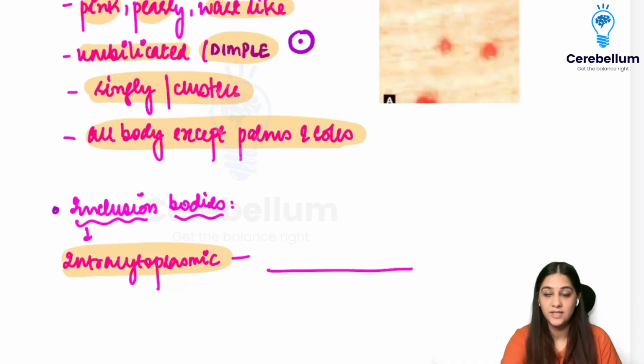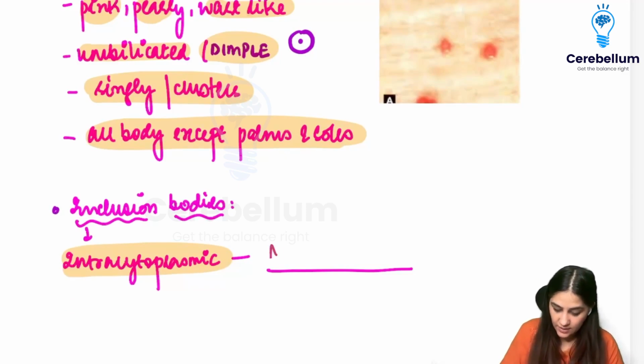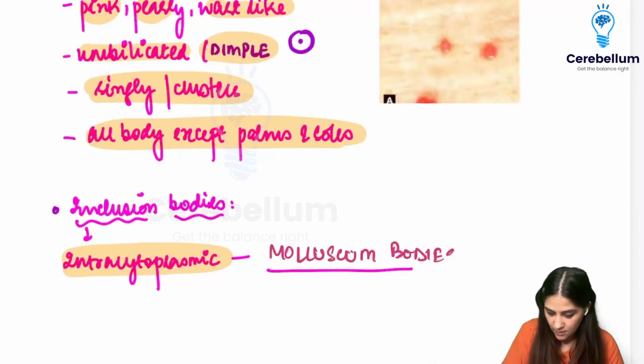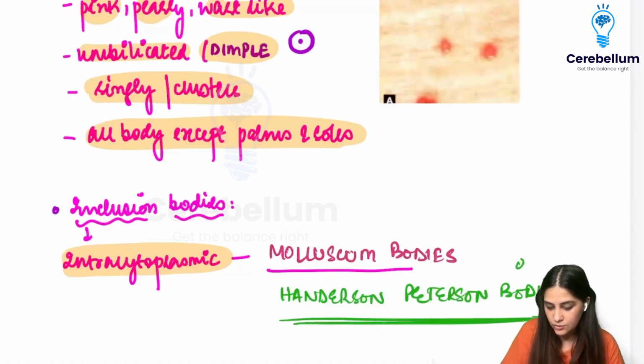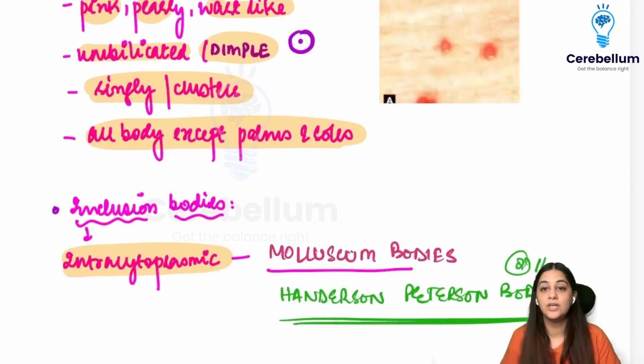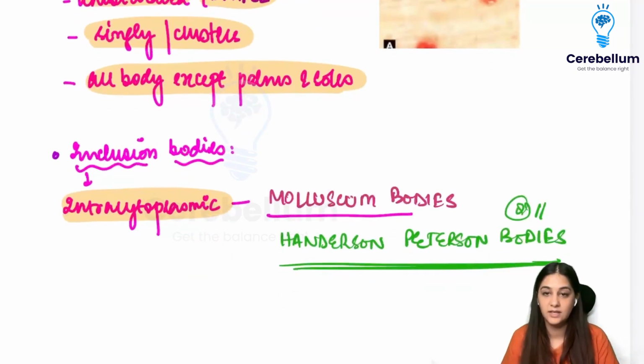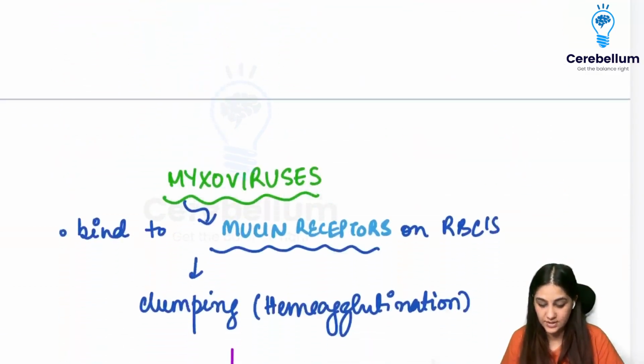Now, they also produce intracytoplasmic inclusion bodies called molluscum bodies, or they are called Henderson-Peterson bodies, right? So they are the intracytoplasmic inclusion bodies, because now we have moved to the RNA viruses, and we know that RNA viruses, most of them have intracytoplasmic inclusion bodies.